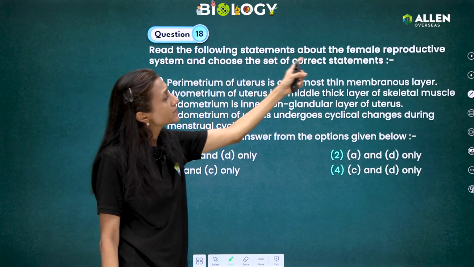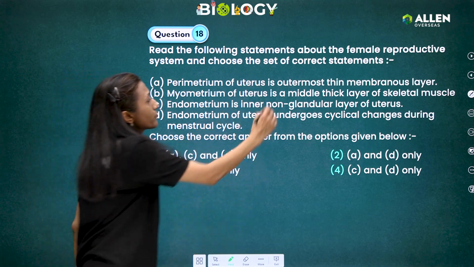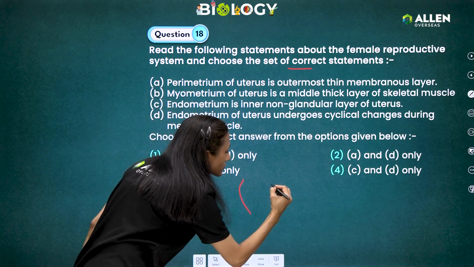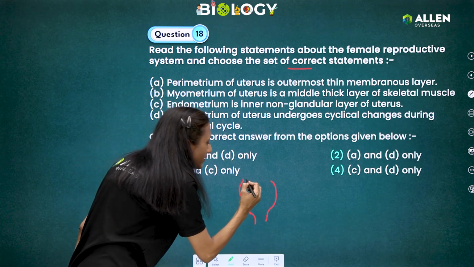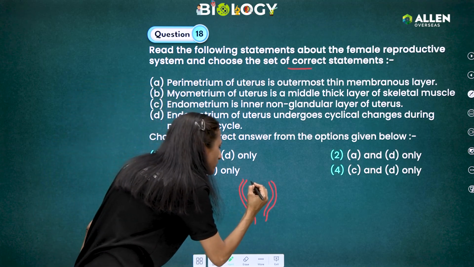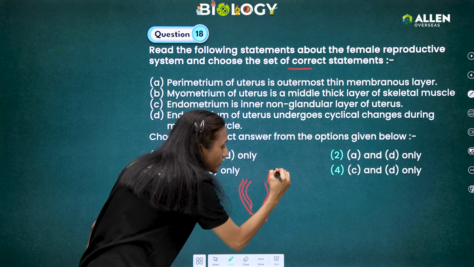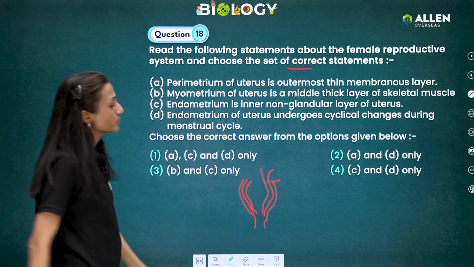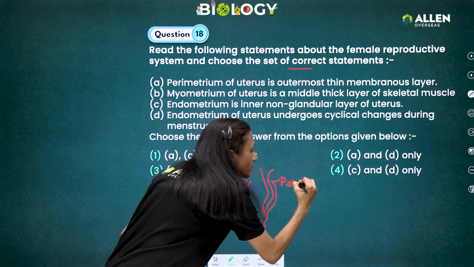Read the following statements about the female reproductive system and choose the correct statements. We have to find the correct statement. They are discussing the histological layers of the uterus. Outermost we know is the perimetrium, then the middle layer is the myometrium, and innermost is the endometrium. Let's just draw it. The perimetrium of the uterus is outermost. So yes, this is the perimetrium.